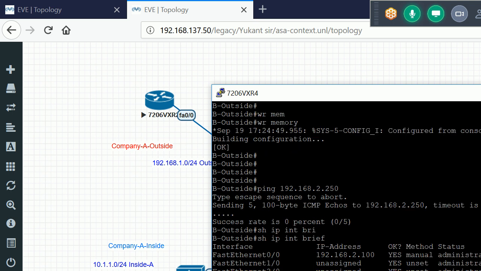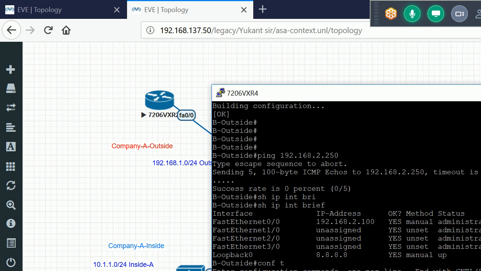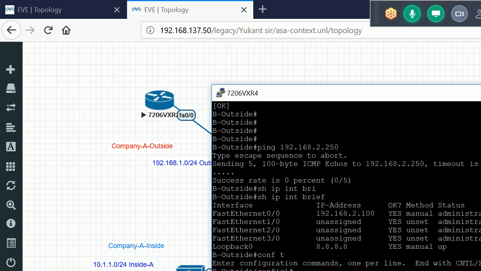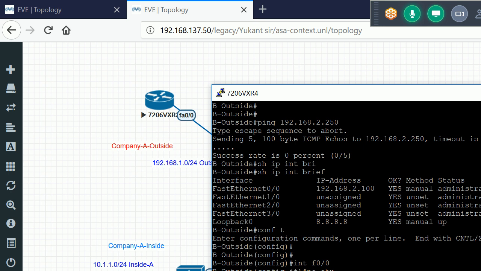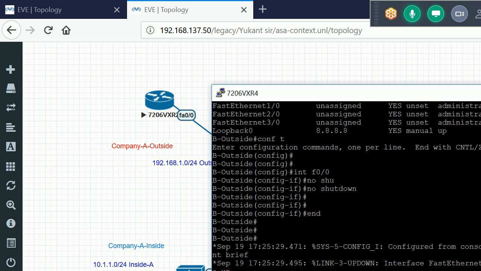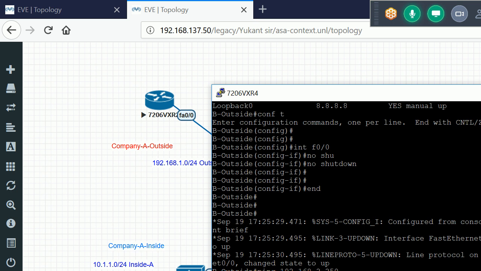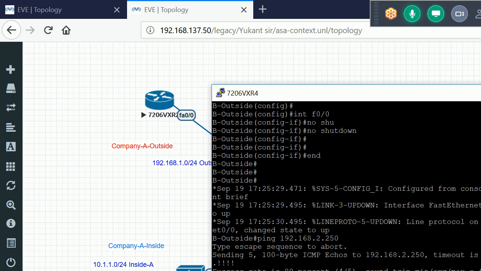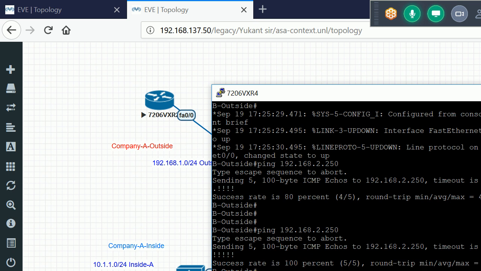Actually, I didn't run that no shut command, which is why interface f0/0 was down. Now my interface has come up. Let me run the ping now. Ping is working fine. I am able to reach my ASA firewall.